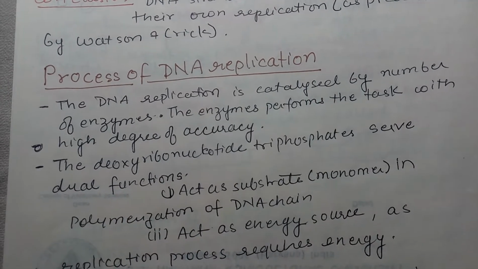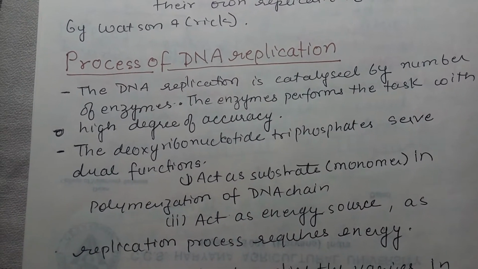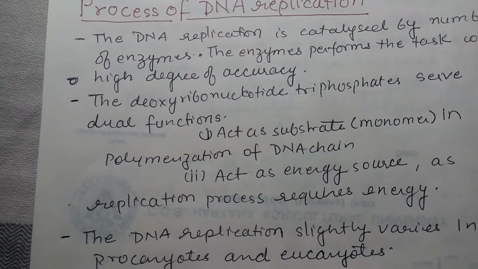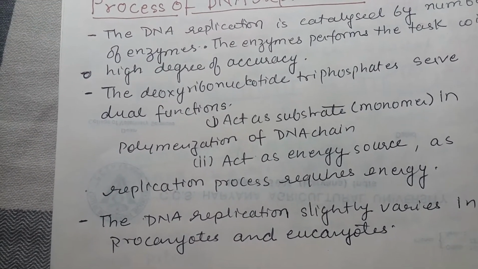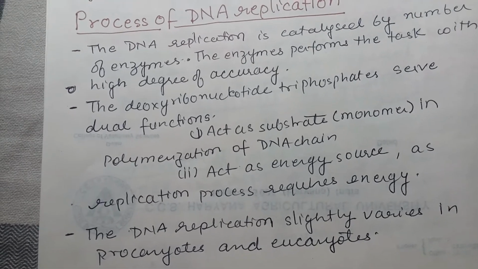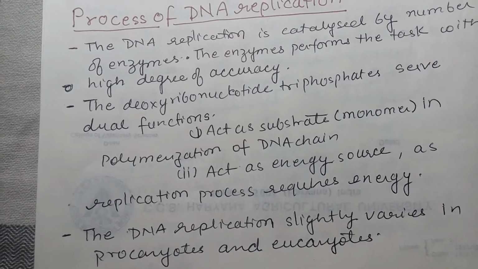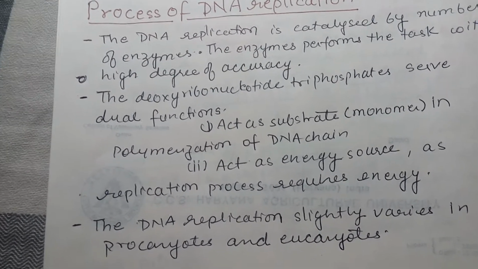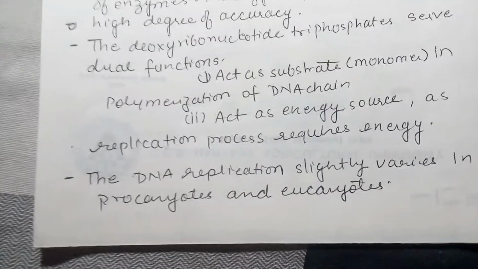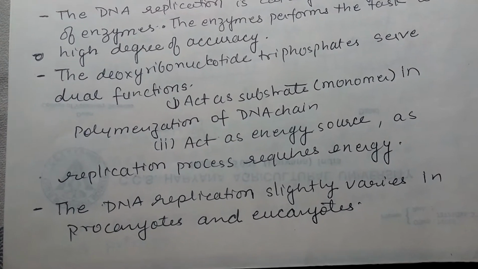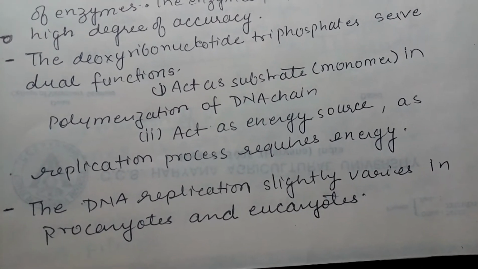The deoxyribonucleotide triphosphates serve a dual function. They act as a substrate for the monomer in the polymerization reaction catalyzed by DNA polymerase, and they also act as a source of energy, because the replication process requires energy. We will see how DNA replication slightly varies in prokaryotes and eukaryotes.